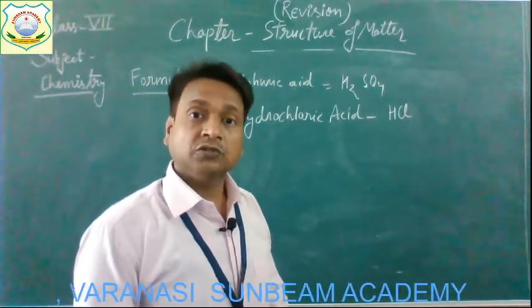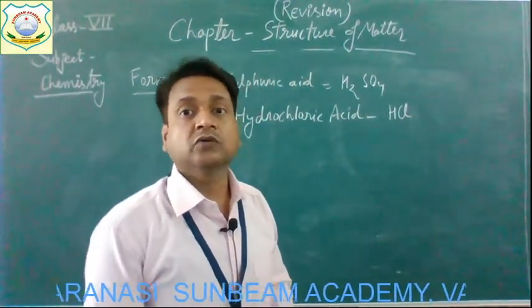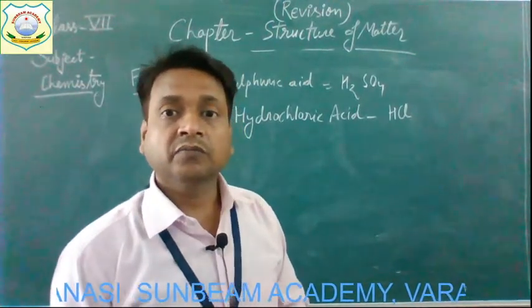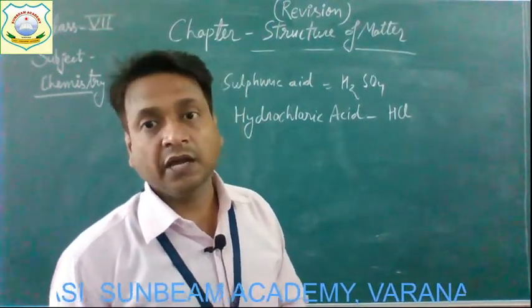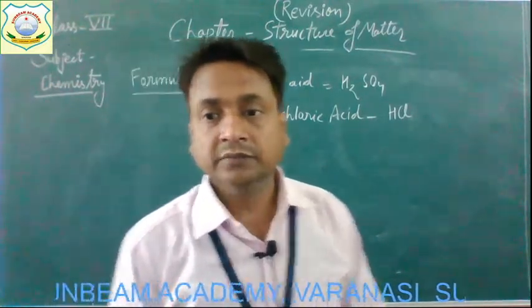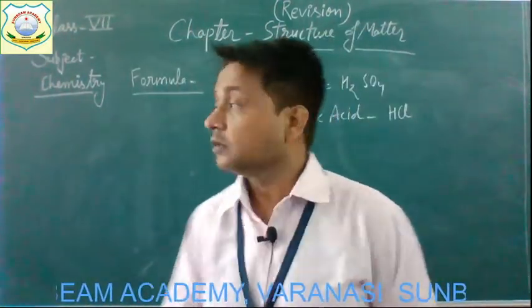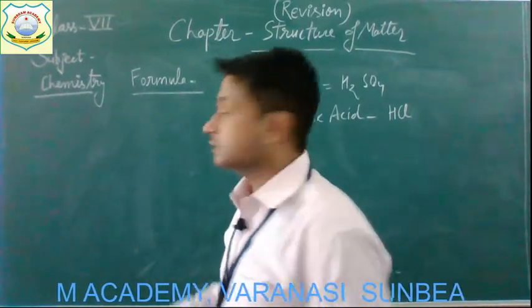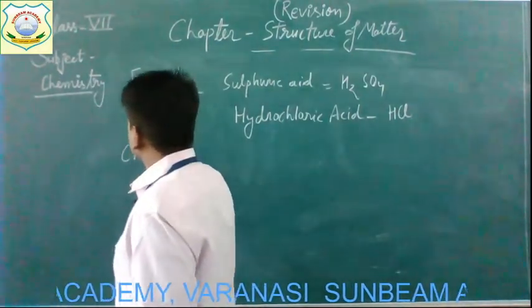We can also say that one molecule of hydrochloric acid is made up of one atom of hydrogen and one atom of chlorine. Okay, children. Now come to the next topic of the chapter, that is chemical equation.